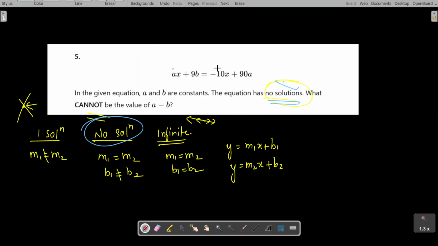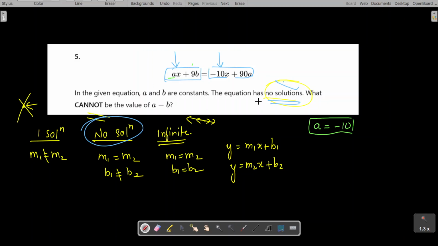So slopes means here what they did, they just equated two different slope-intercept forms. So can I get the slope from the left hand side and right hand side of the expressions? Yes. Slope is nothing but the coefficient of x. So here on the left hand side, the slope is a. On the right hand side, the slope is negative 10. So I can say that a is negative 10.